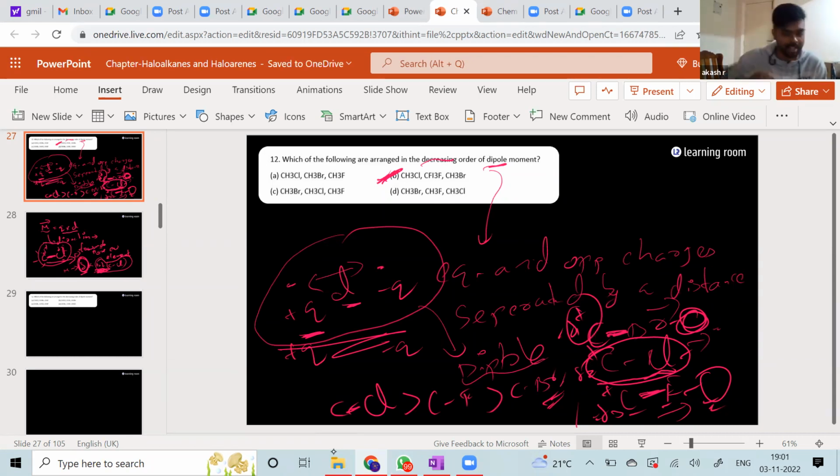Sir, I have a doubt. Yes, please. Can we take even electronegativity as a criterion, sir? Because chlorine has more electronegativity than fluorine. No, fluorine is more electronegative, right? Sir, no, I think chlorine. Hey, fluorine is the most electronegative element.